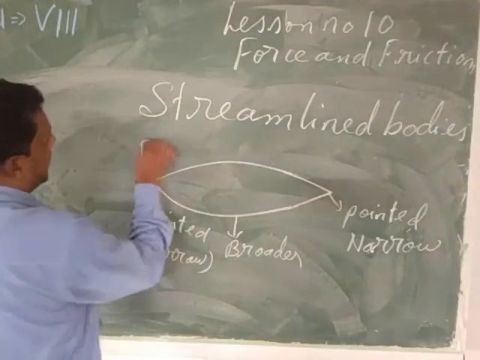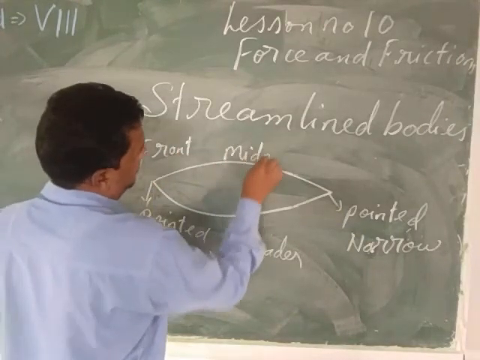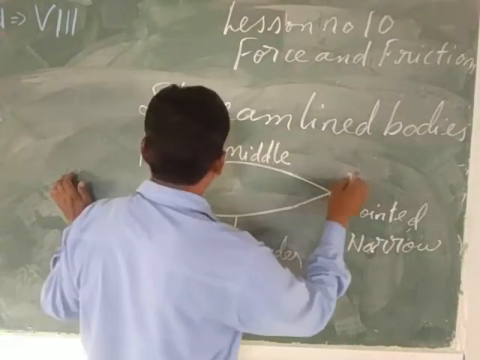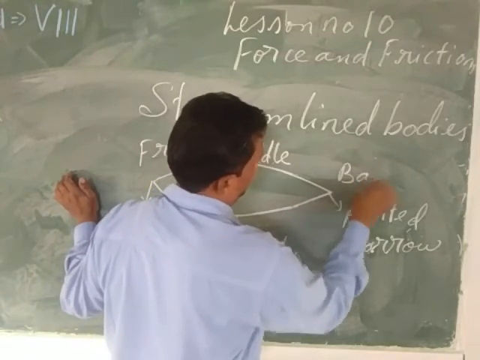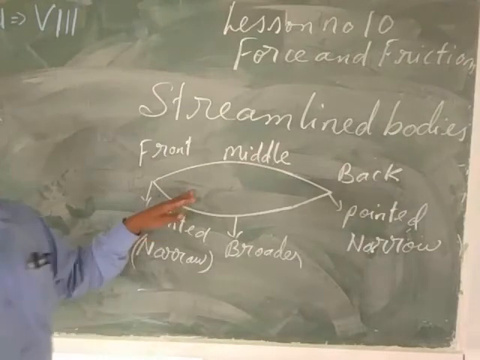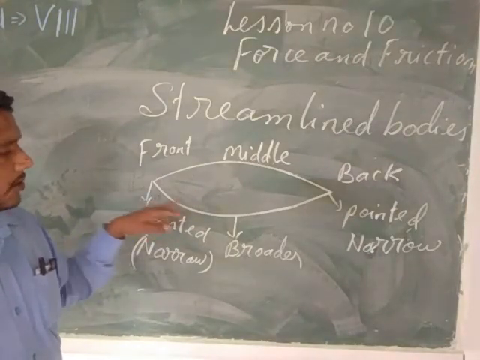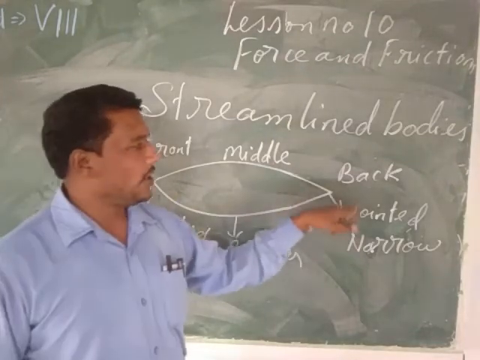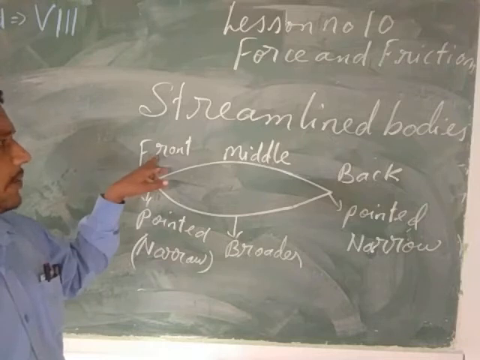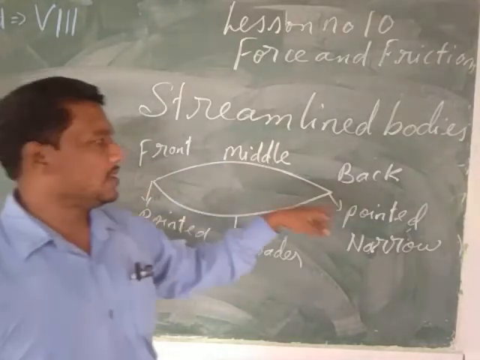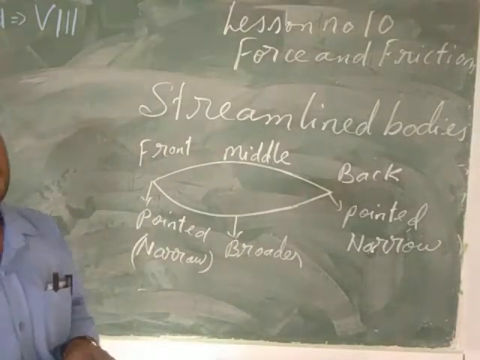So it is the front part, it is the middle, and it is the last point, the back part. So listen, my child. What is a streamlined body? A body which is pointed in the front, broader in the middle, and again pointed at the back. Such a type of body is called the streamlined body.